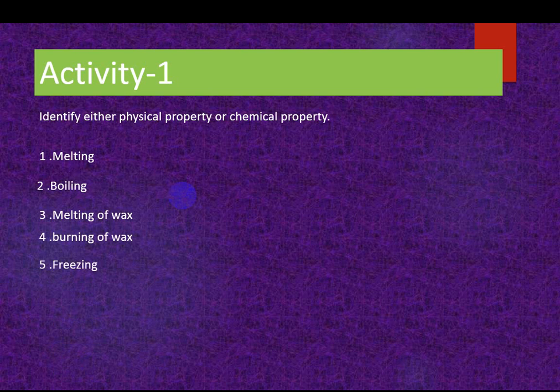Freezing, like water becoming ice in a refrigerator: physical change. And rusting: chemical change. Here iron, in the presence of water vapor and air, oxygen of air, forms a new substance, ferric oxide. So rusting is a chemical change.